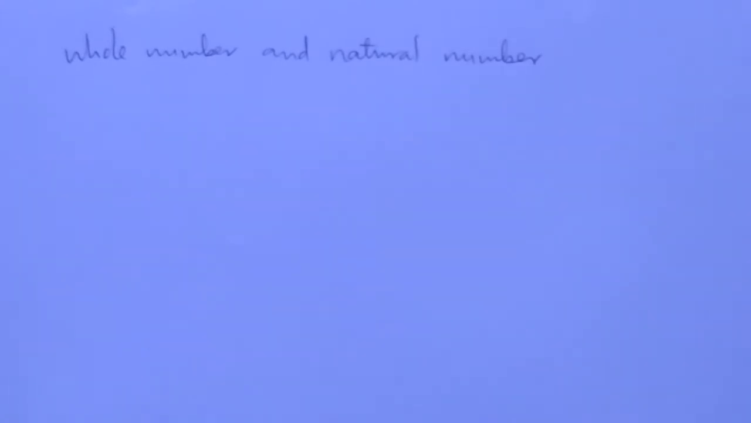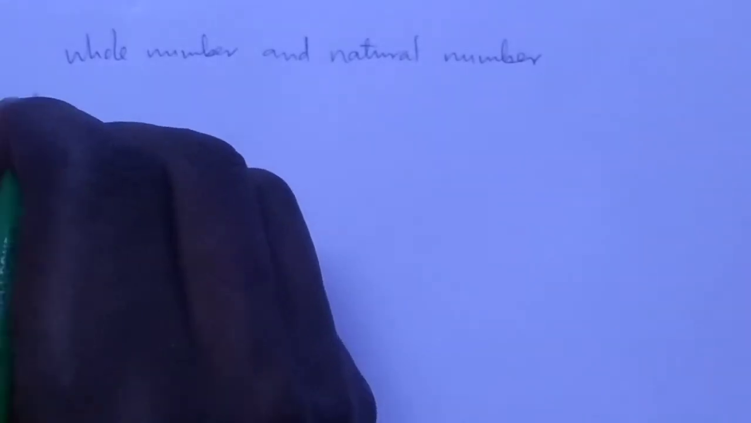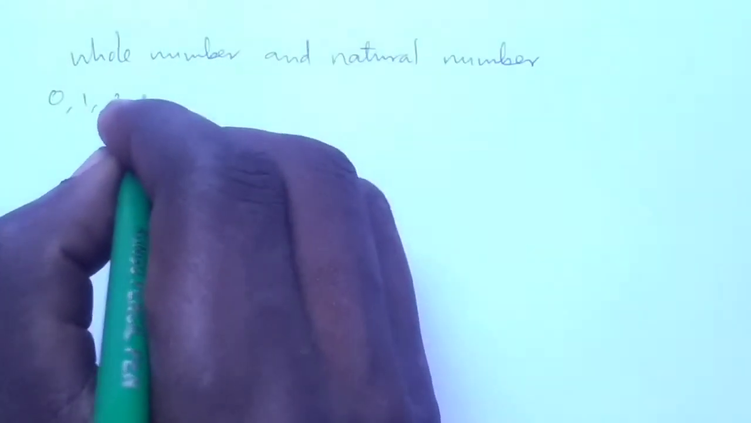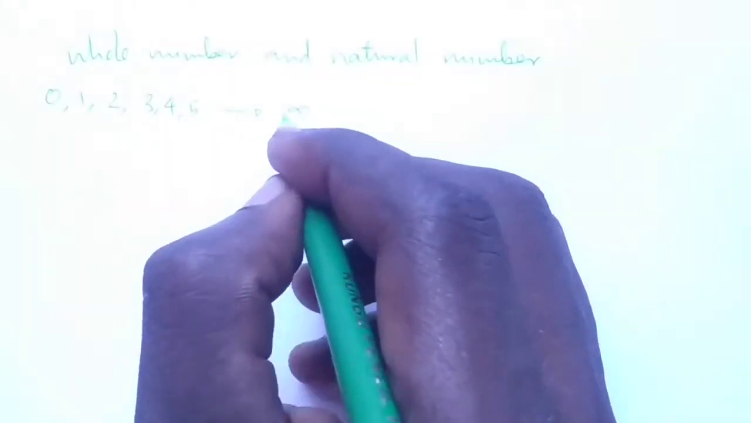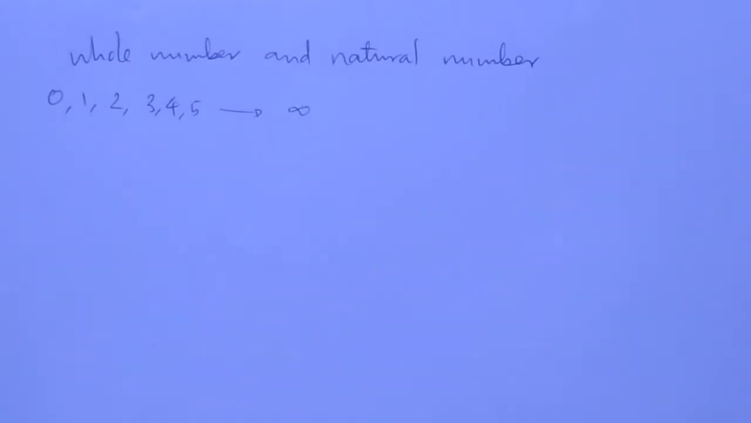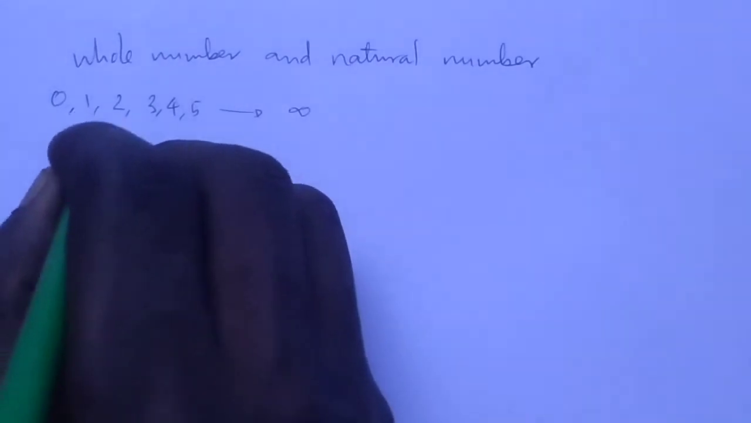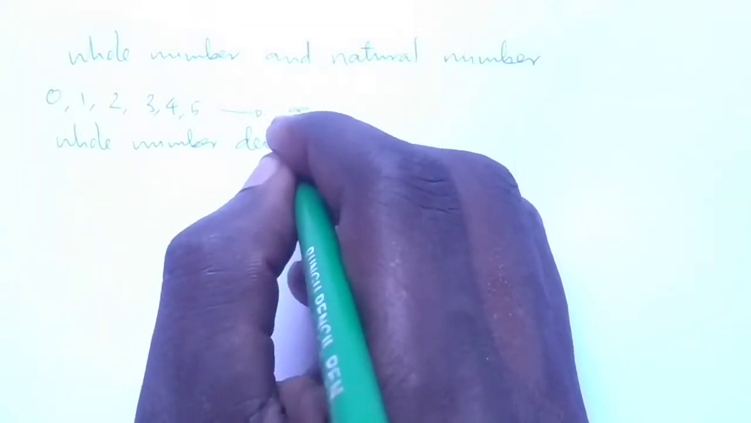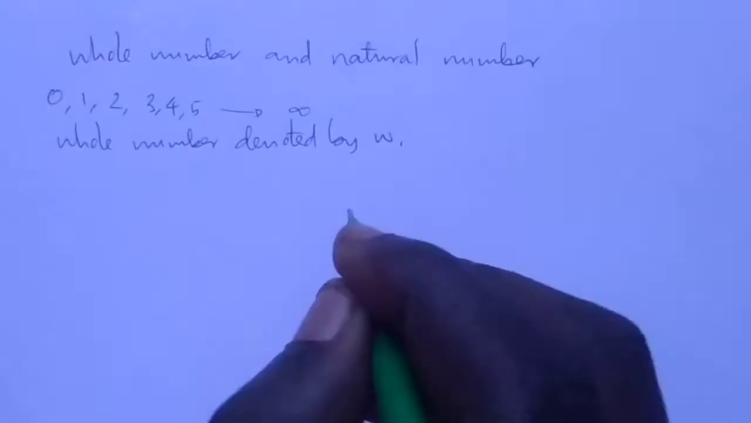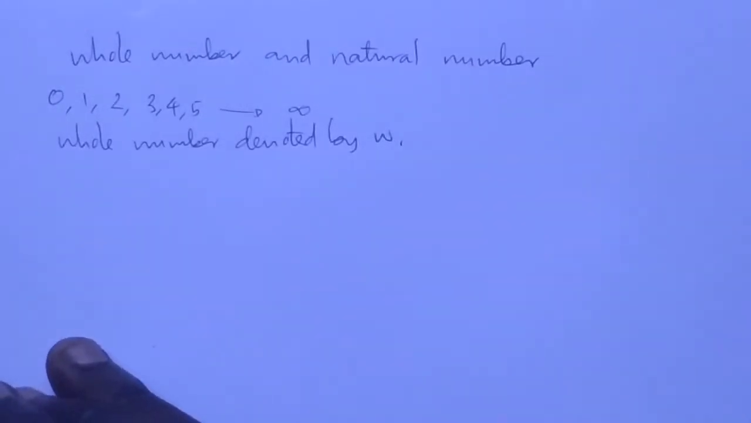Hizi namba ambazo tukiziandika tunaandika from zero. Whole numbers, we are starting from zero. So whole numbers we are starting from 0, 1, 2, 3, 4, 5 up to infinity. Kwa tunaanza 0, 1, 2, 3, 4 na kuendelea huko. So they start from 0. Unaona zinaitwa whole numbers. So these are the whole numbers denoted by W.